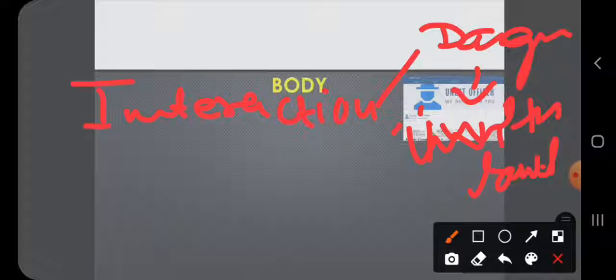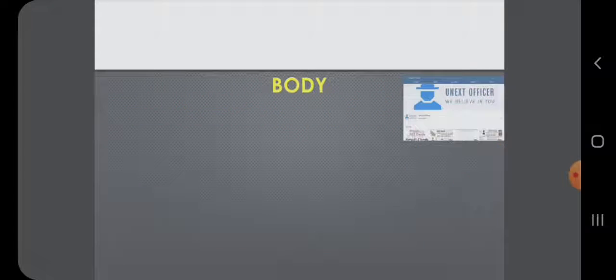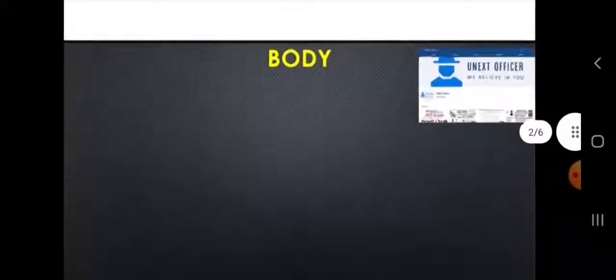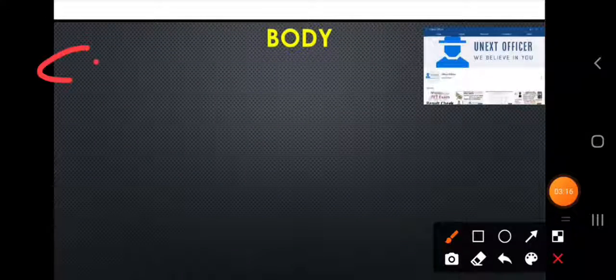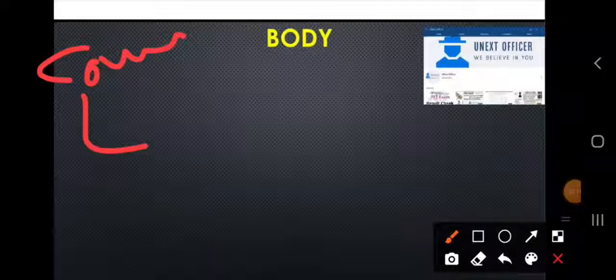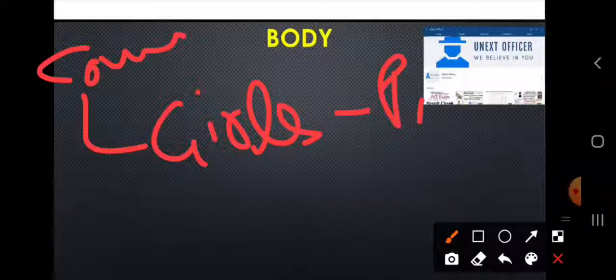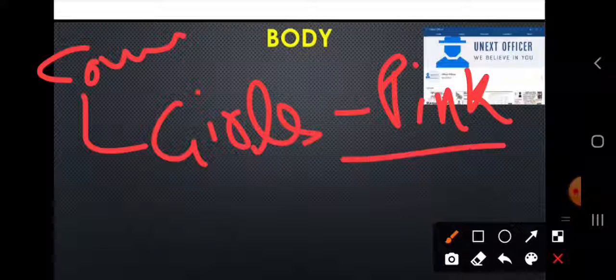This is commonsensical knowledge, and we observe a similar pattern everywhere. I'll give you one more example of common sense prevailing in society: girls like the color pink. This is commonsensical knowledge.